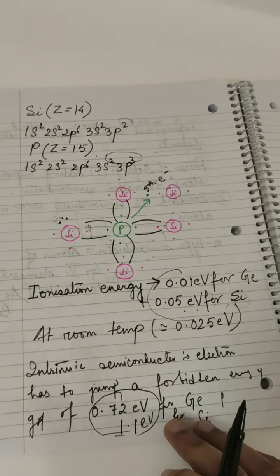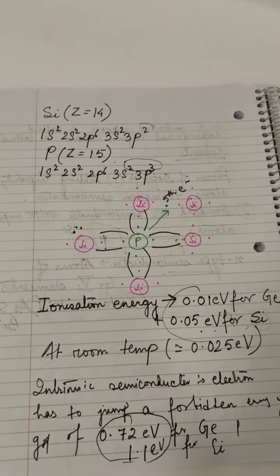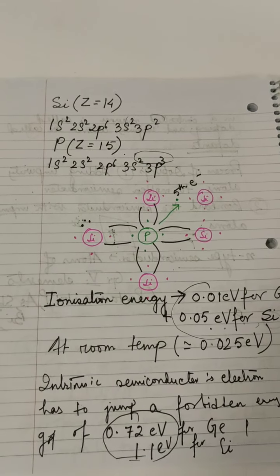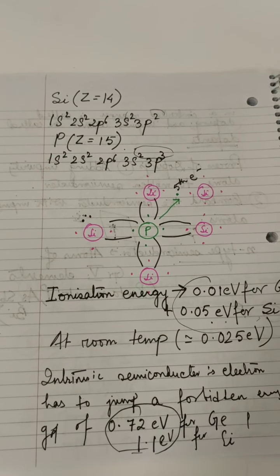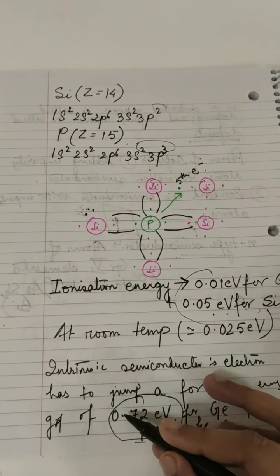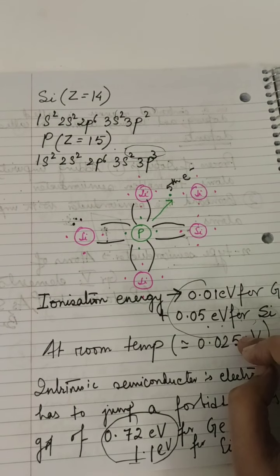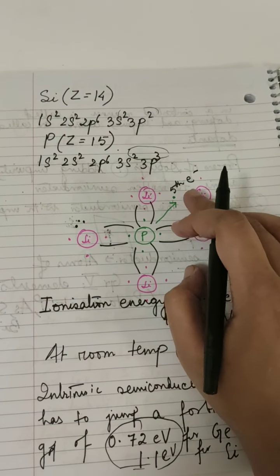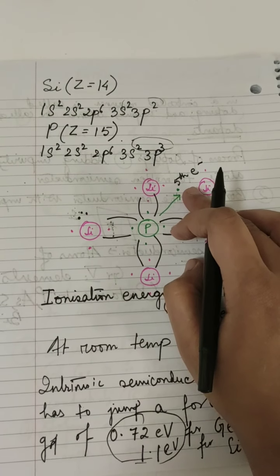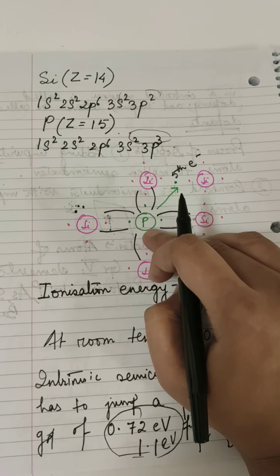At room temperature, therefore, only a few covalent bonds, 1 in 10 to the power 9 atoms, is available for conduction. One covalent bond breaks in 10 to the power 9 atoms, because the forbidden energy gap was huge. But here, at room temperature, this electron becomes available for conduction. This is not a thermally excited electron. Remember, this electron is provided by the impurity atom.